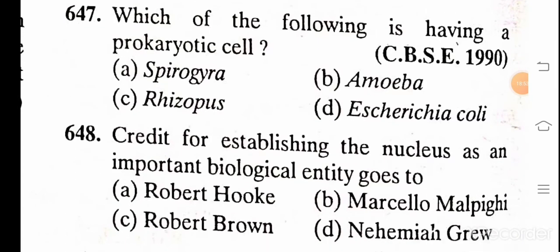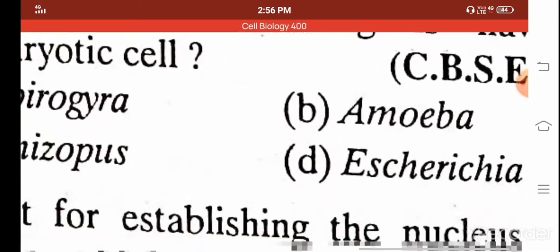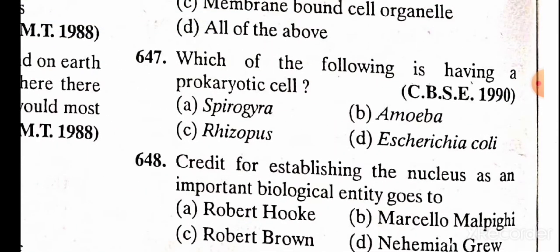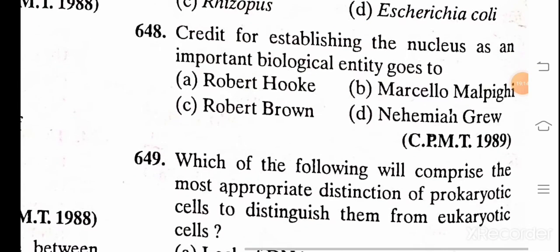Which of the following is having a prokaryotic cell? A. Spirogyra, B. Amoeba, C. Rhizopus, and D. E. coli, Escherichia coli. And the correct answer is D, E. coli, having a prokaryotic cell because it's a bacteria.